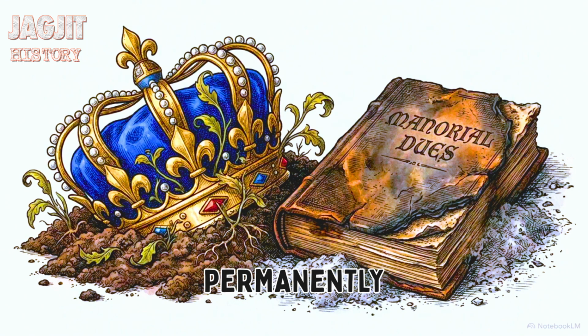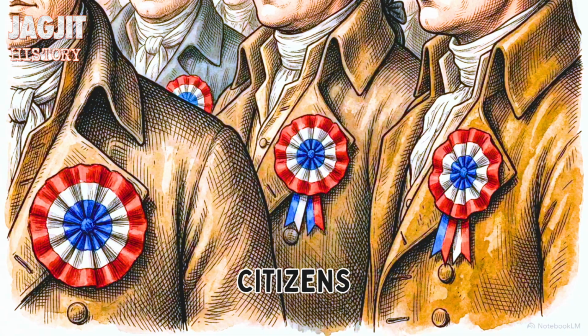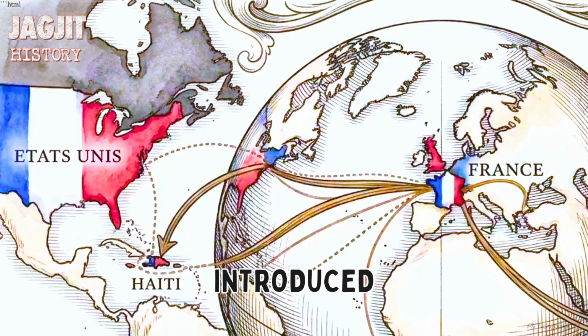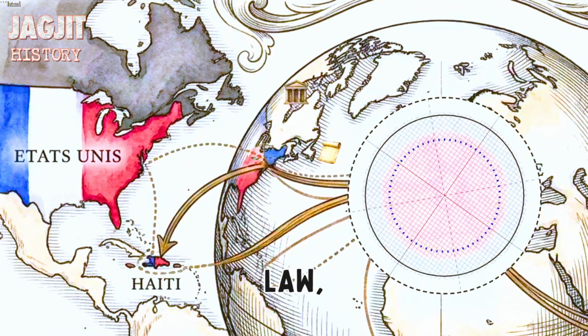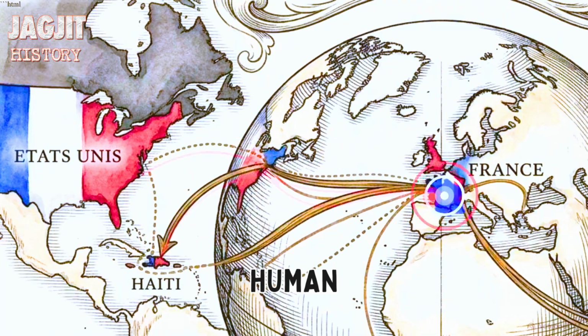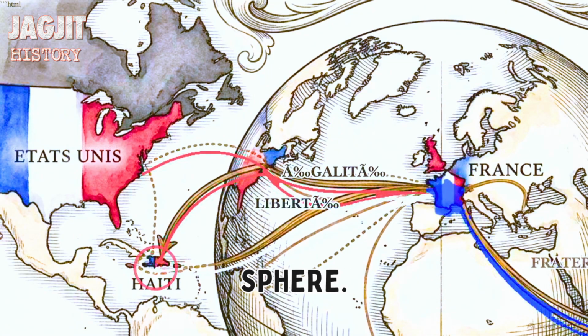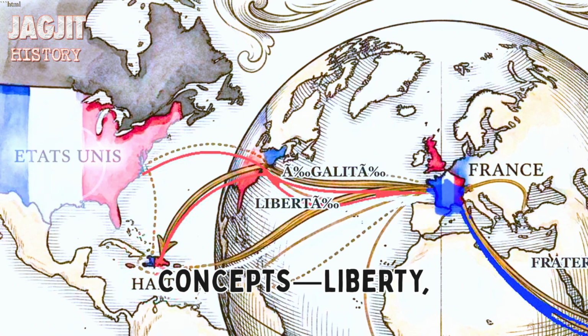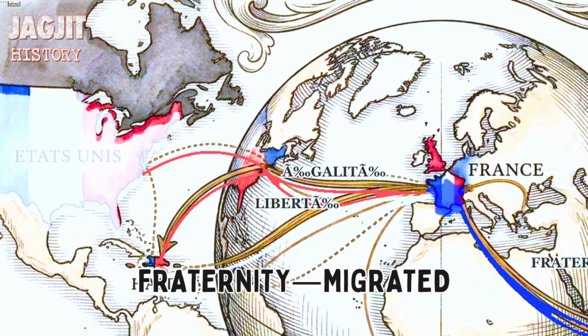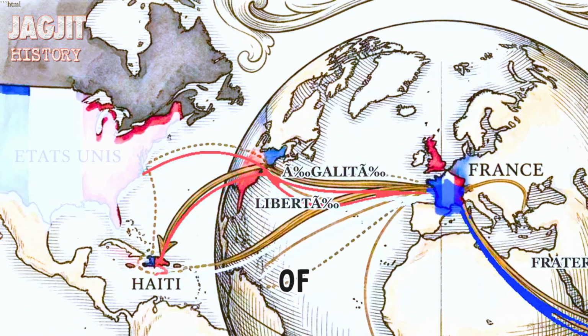The French Revolution permanently destroyed the feudal system, replacing subjects of a crown with citizens of a nation. It introduced secular governance, constitutional law, and the concept of natural human rights to the global political sphere. These concepts, liberty, equality, and fraternity, migrated far beyond the borders of Europe.